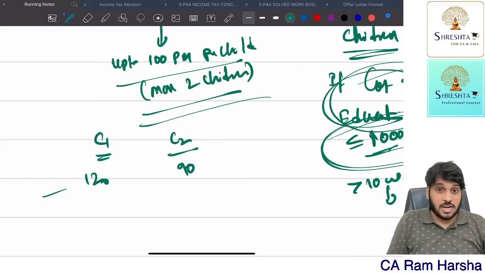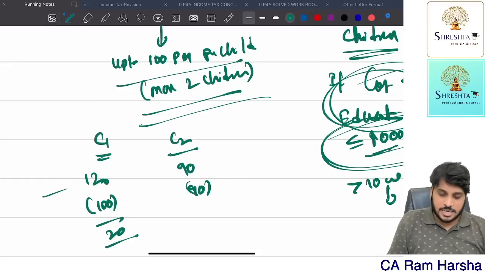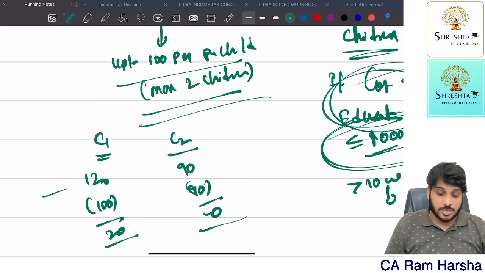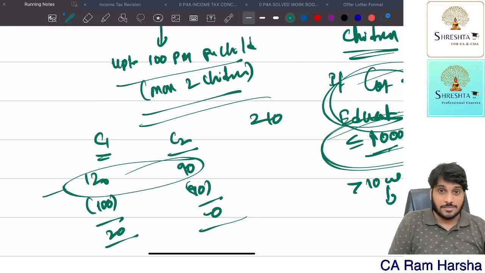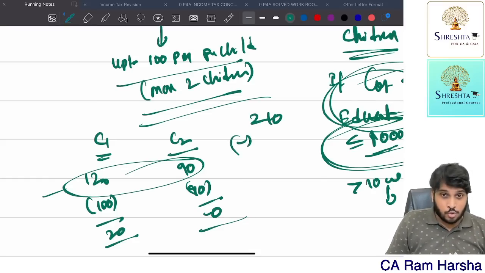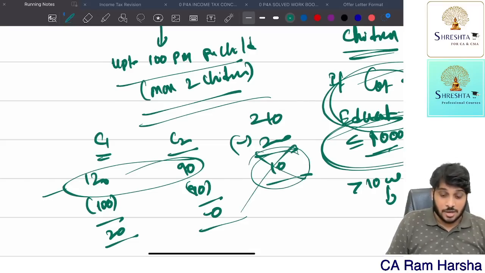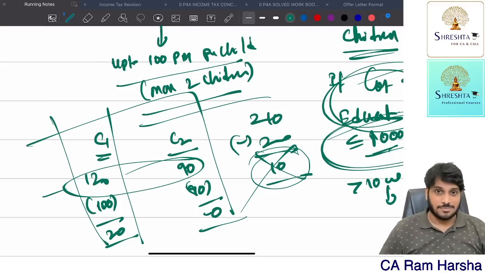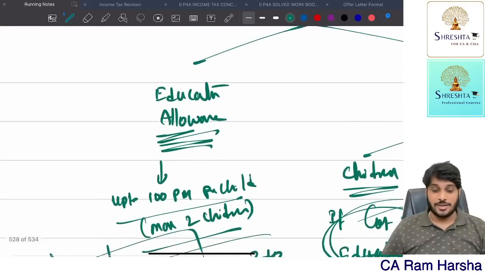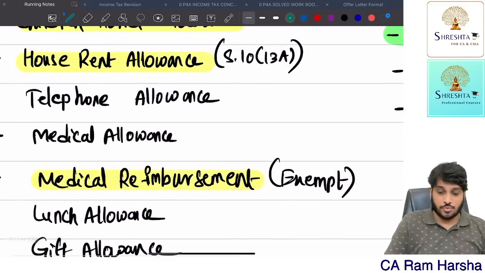Getting it? For one child we give 120, 100 is exempt. Here 90 is fully exempt. So 20 is taxable, here 0 is taxable. Some students merge these two, 210. Now up to 2 children, 100 exempt, so 200. So they tax only 10. That's the wrong answer. You should calculate child-wise exemption, and child-wise taxability you should calculate. Remember, be careful. So education allowance and education facility, both are over.